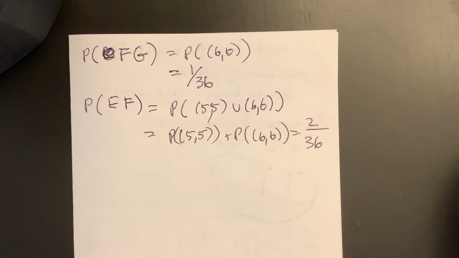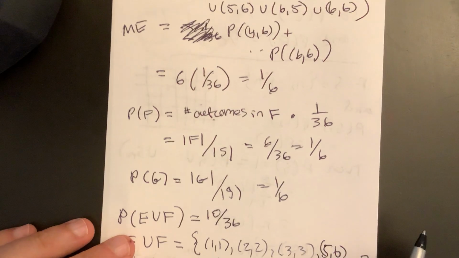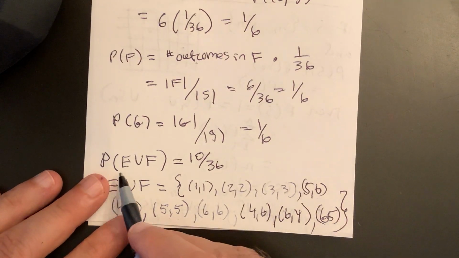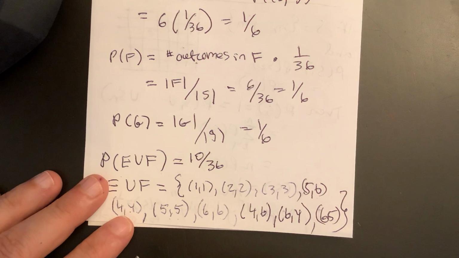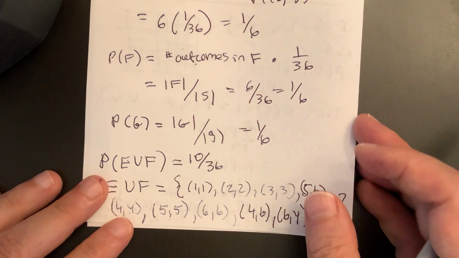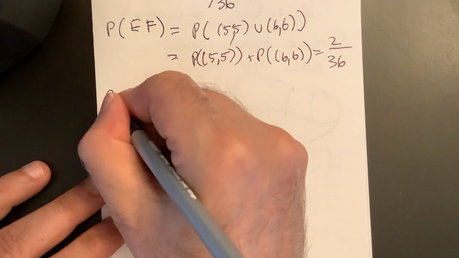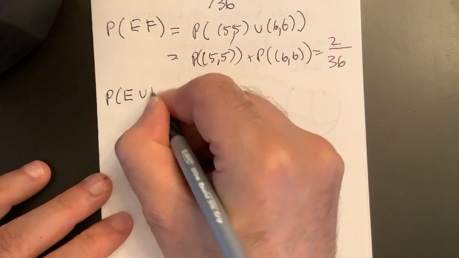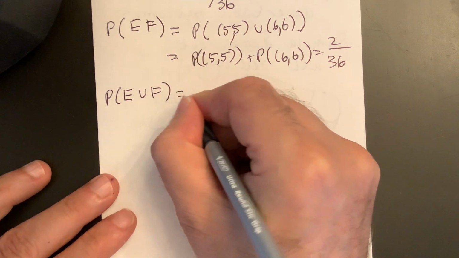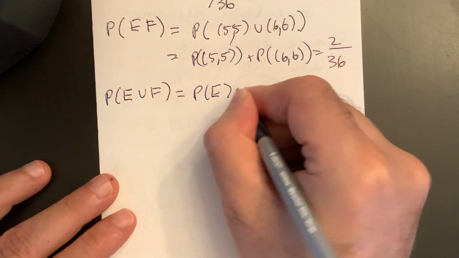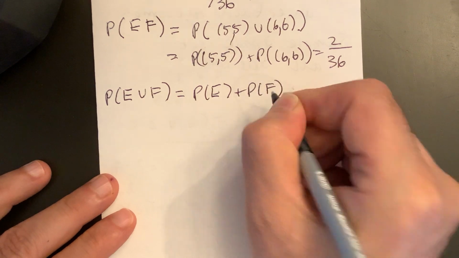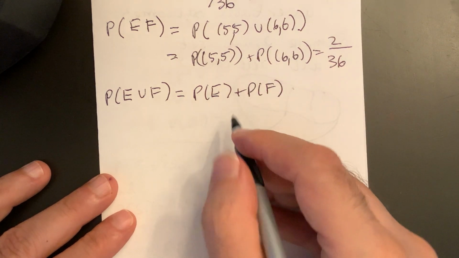All right. Well, let's just look at this one for a second. Again, when I did E union F, I got 10 over 36. There's an identity for this too: the probability of E union F is equal to the probability of E plus the probability of F. And now I've double counted their intersection when I add those.